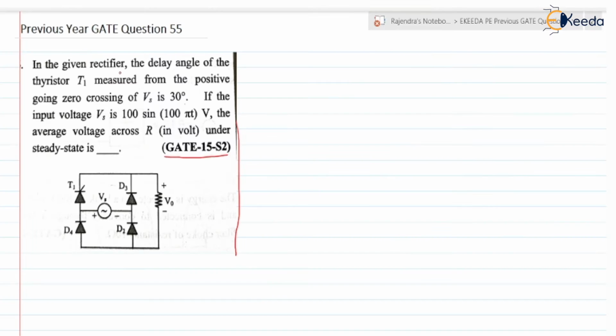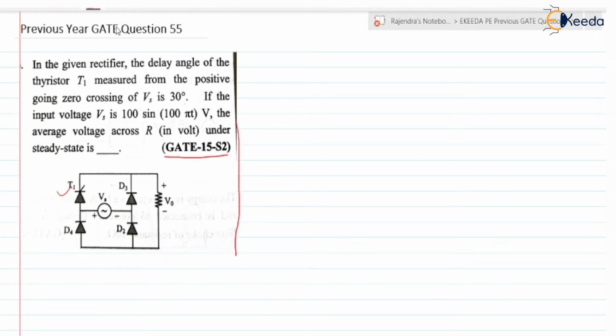In the given rectifier, the delay angle of the thyristor T1, measured from the positive going zero crossing of Vs, is 30 degree. If you check the circuit, we have one thyristor and the remaining three are diodes. It is like a bridge rectifier, but be careful, we have three diodes. If the input voltage Vs is 100 sine of 100 pi t volt, the average voltage across the load, that is V0 average, is asked.